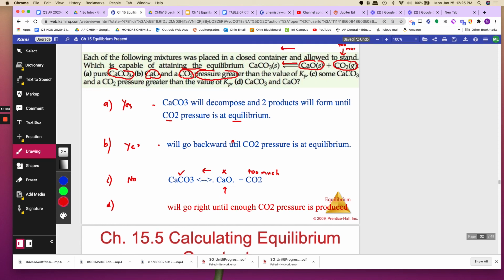Okay, let's try D. You have CaCO3 and CaO. You have this and this. Sure, it'll go to the right. I don't care if I have that until I have just the right amount of CO2. It'll go to the right until CO2 is produced at equilibrium. So yes.